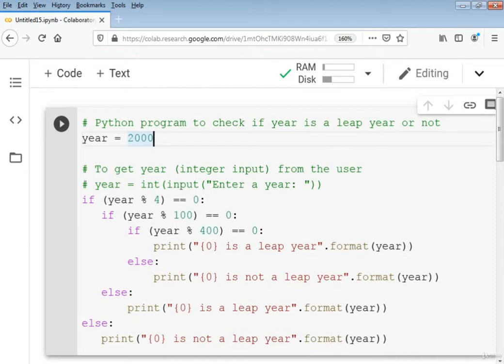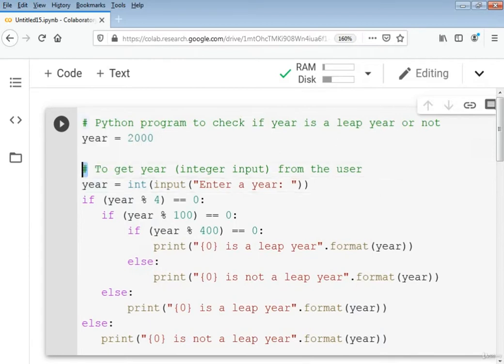If we want to get input from the user, we can change the program code by this line of code. We will not comment this line. You see that year is equal to integer input, enter a year. So this will prompt the user to enter a specified year, say 2020, 2019, 2018, 1990, 1996, whatsoever.